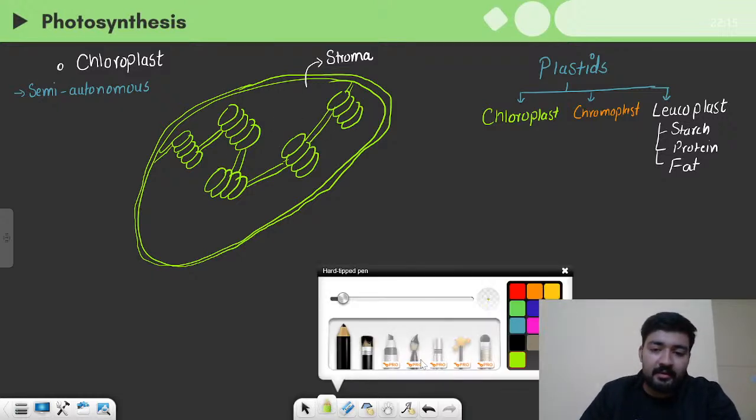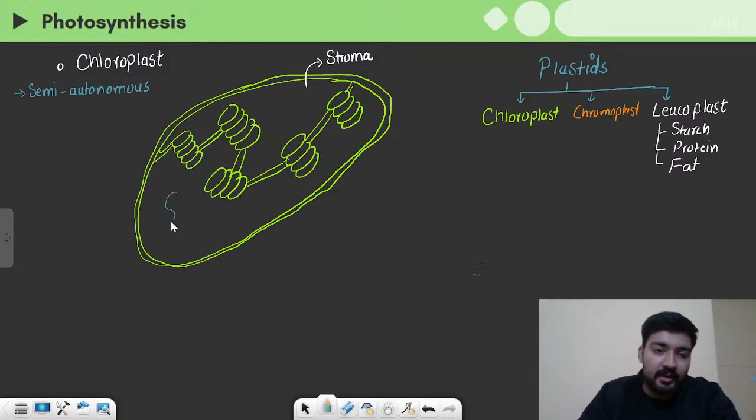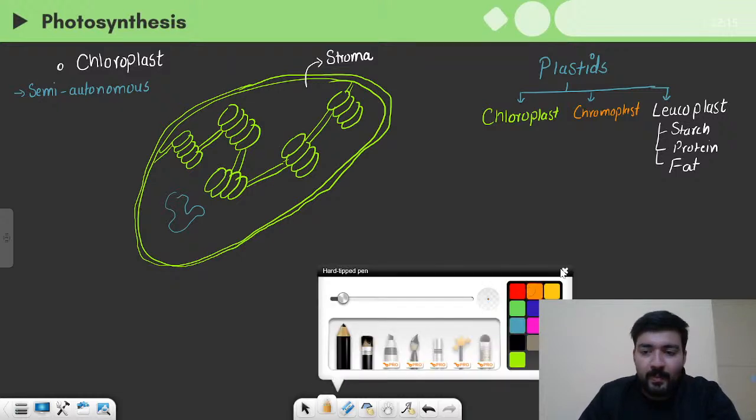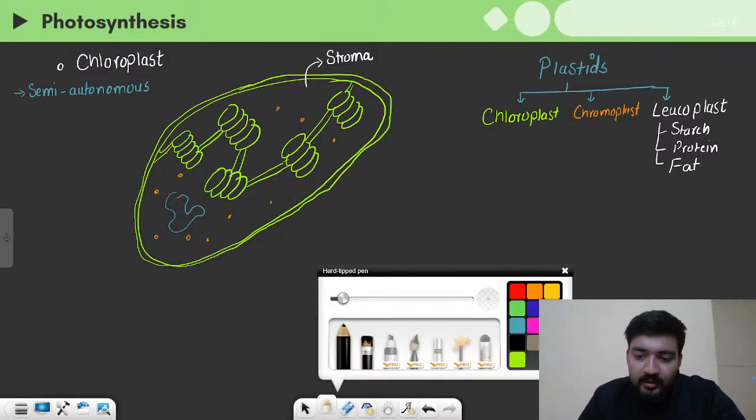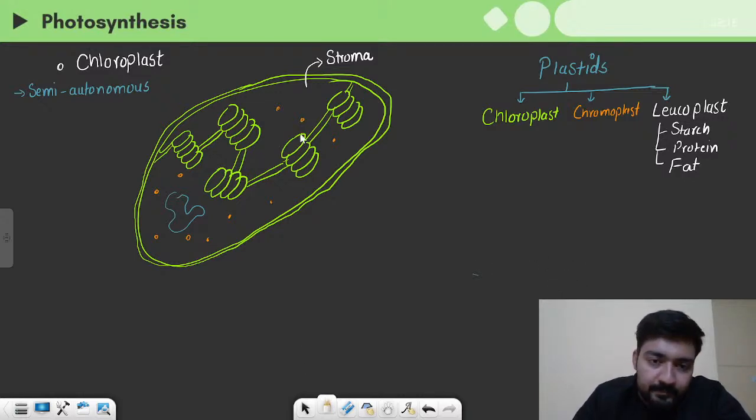And yes, the plastids also contain their own DNA, their own ribosomes, tiny little ribosomes everywhere, and their own RNA as well. None of that is useful at the moment. The thing that we should consider here are these disc-like flat structures.